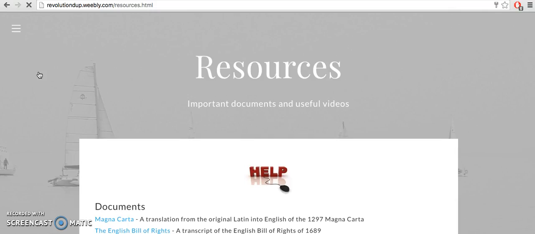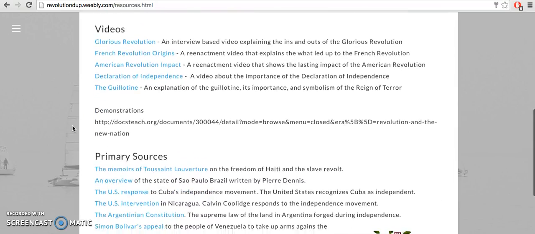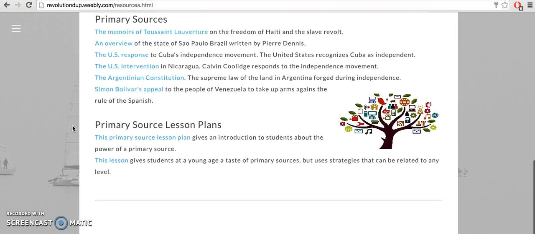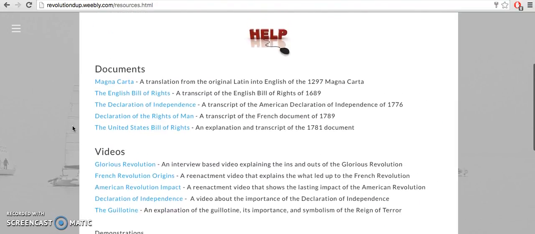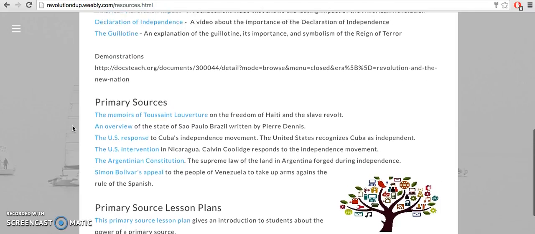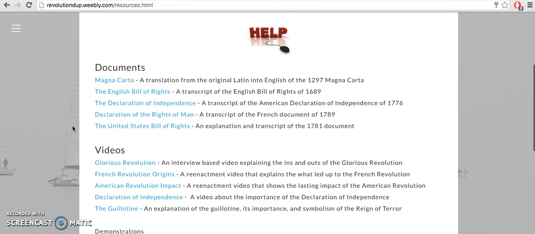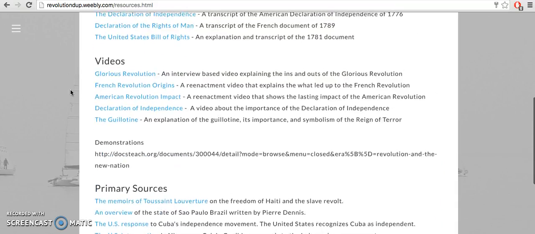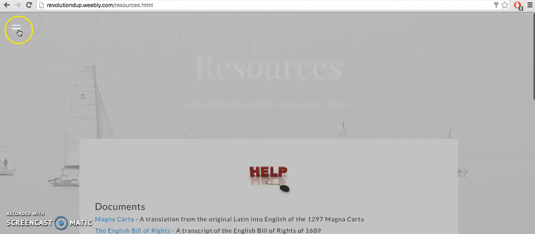And here we got our resources. So throughout the unit, I might be referring to these resources. And if I do not, these are also just great tools to help you along. You got videos, primary sources, primary source lesson plans, documents, all of those important documents that we were talking about. Got links to them right here. If you click that, it'll take you straight to a PDF version of the English Bill of Rights. And even though it's Old English, it's still good to read. A lot of important stuff that we still see today in our democratic system.